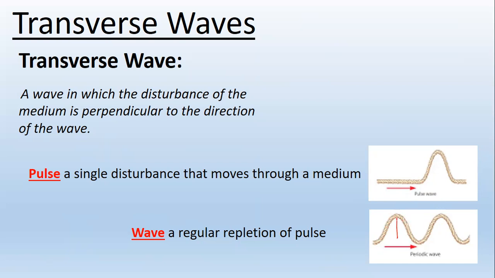And we can see that the particles will shoot upwards right at this point to form a pulse, which is a wave. We can see that these are now called waves because there are multiple pulses. So we can see that the particles of this wave will most definitely act perpendicular to the direction of the wave, because the wave is moving in this direction, which is to the right.